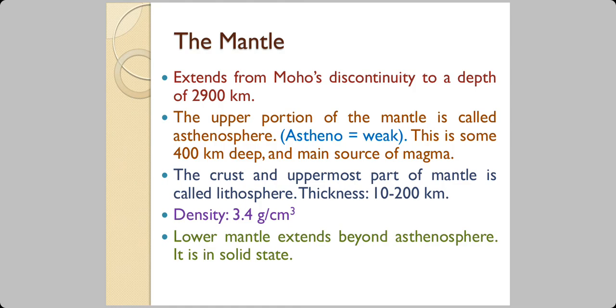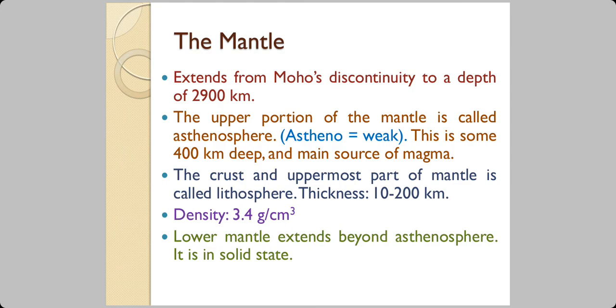So the mantle extends from Moho's discontinuity to a depth of 2,900 kilometers. The upper portion of the mantle is called asthenosphere; astheno means weak. This is some 400 kilometers deep, and it is the main source of magma. The crust and the uppermost part of mantle together are called lithosphere. It has a thickness between 10 and 200 kilometers. The density of material here is 3.4 gram per cubic centimeter.